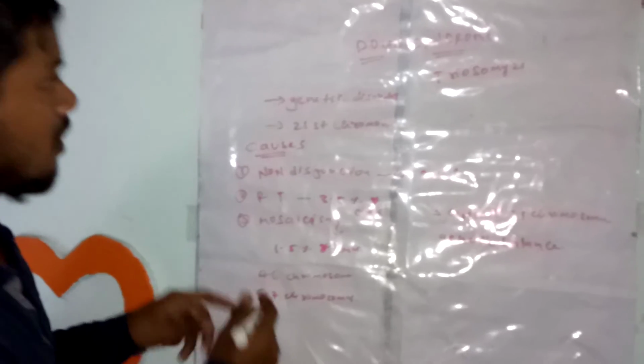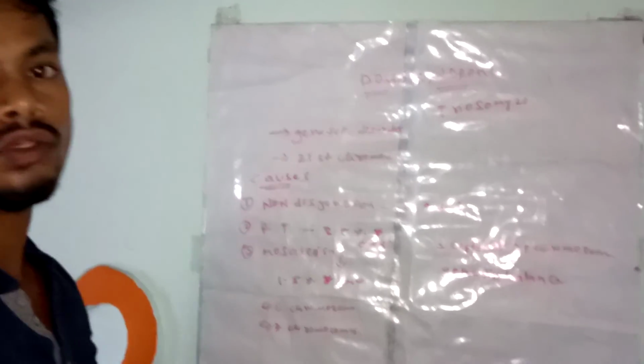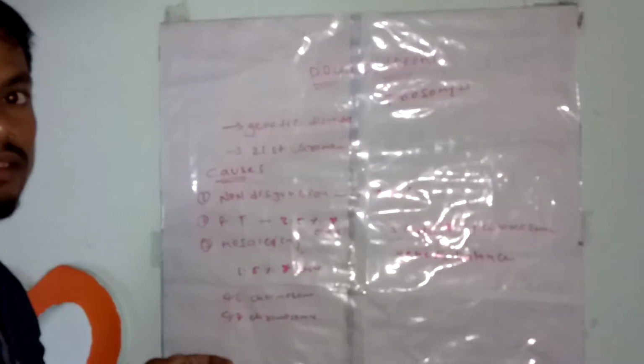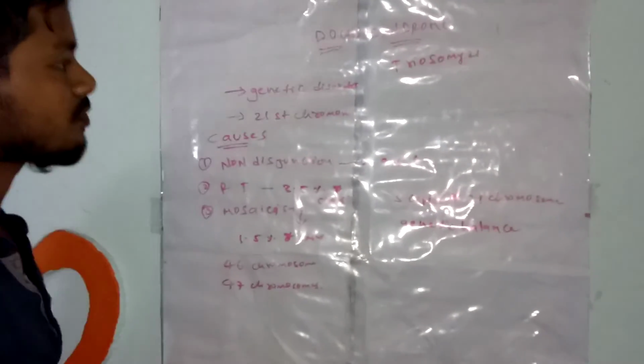This Down syndrome causes intellectual disabilities, low IQ levels, flat facial profile, strabismus, nystagmus, muscular hypotonia, sandal gap, single palmar crease, like that.